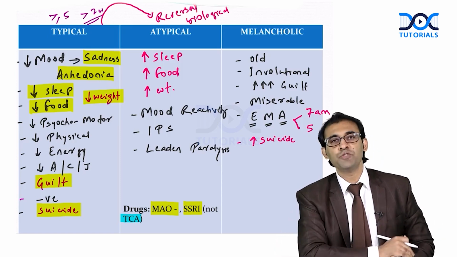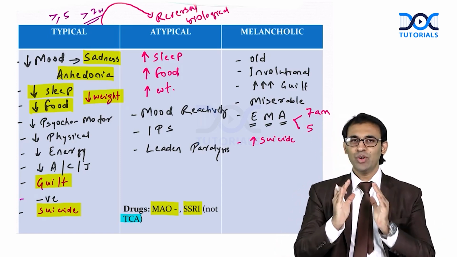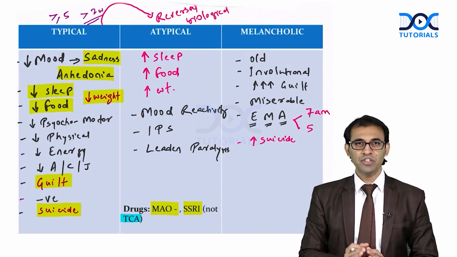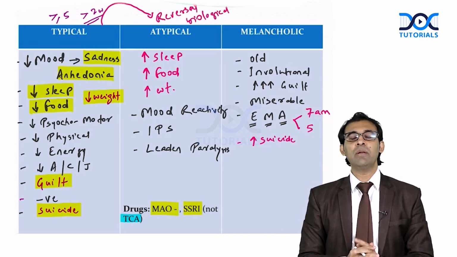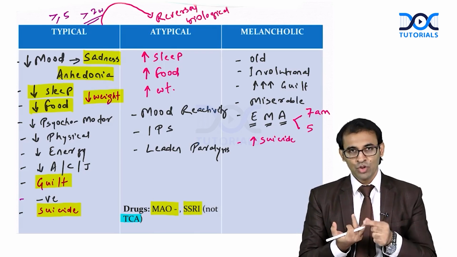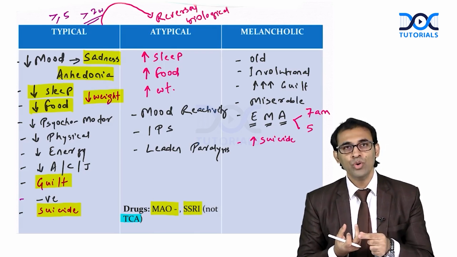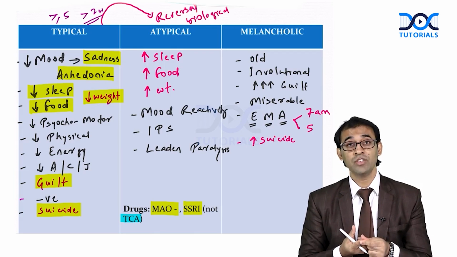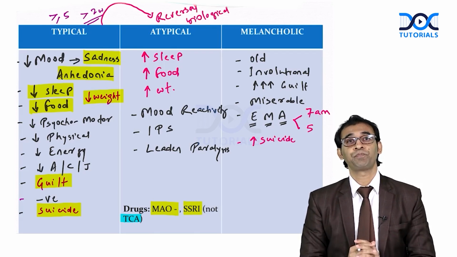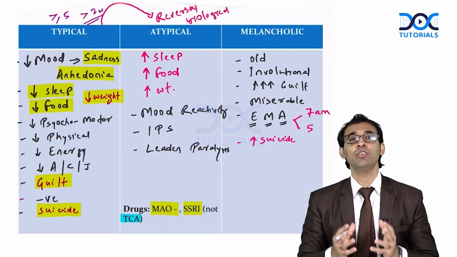I hope all these points are clear to all of you. Now you can easily differentiate typical depression and atypical depression. Typical depression means there will be sadness, insomnia, lack of food, anorexia, weight loss, suicidal thoughts, negative thoughts, lack of energy, lack of attention, lack of concentration.